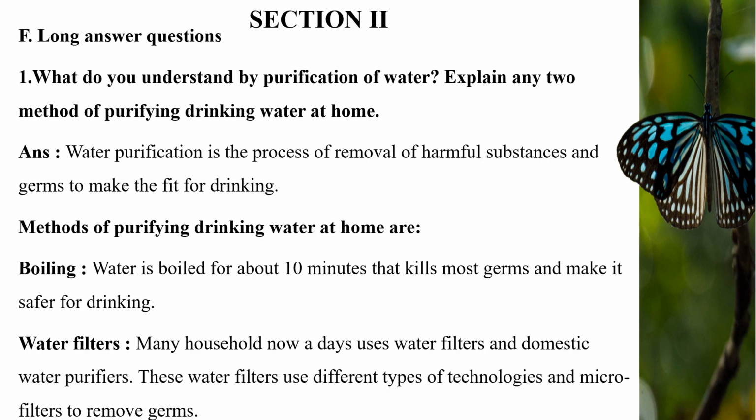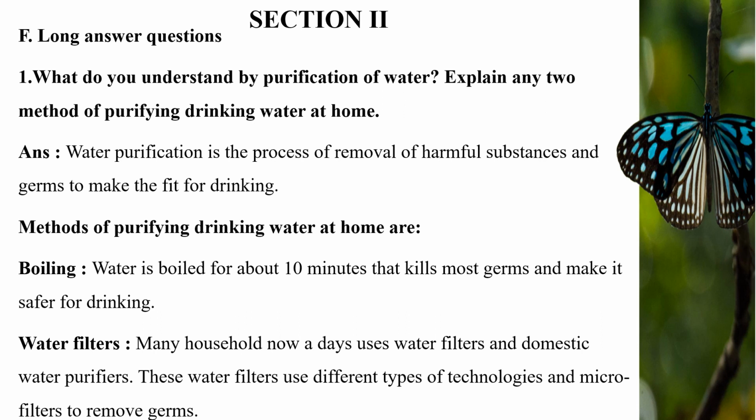Long answer questions. First question, what do you understand by purification of water? Explain any two methods of purifying drinking water at home. Answer, water purification is the process of removal of harmful substances and germs to make the water fit for drinking. Methods of purifying drinking water at home are boiling. Water is boiled for about 10 minutes. That kills most of the germs and makes it safer for drinking.